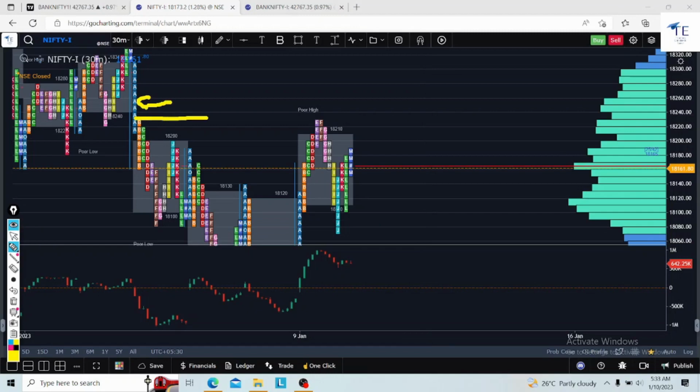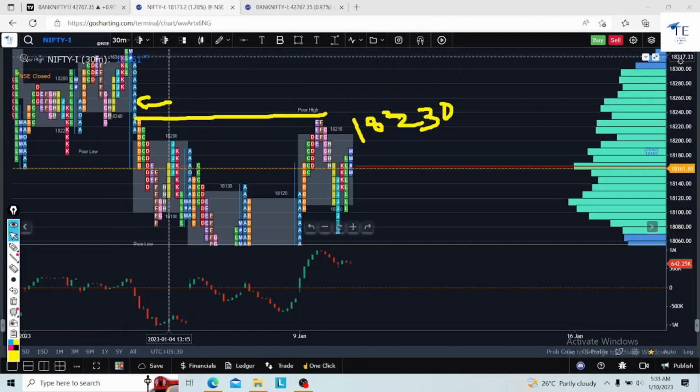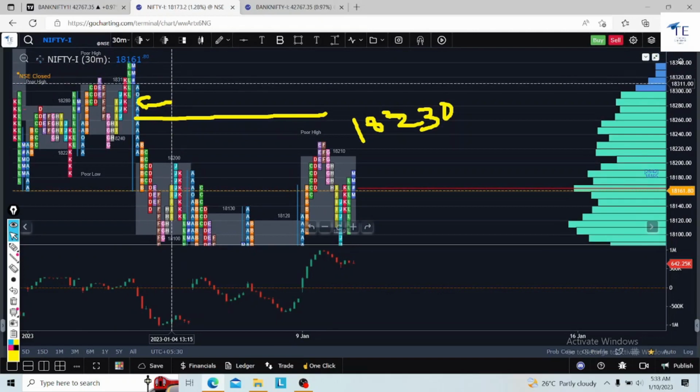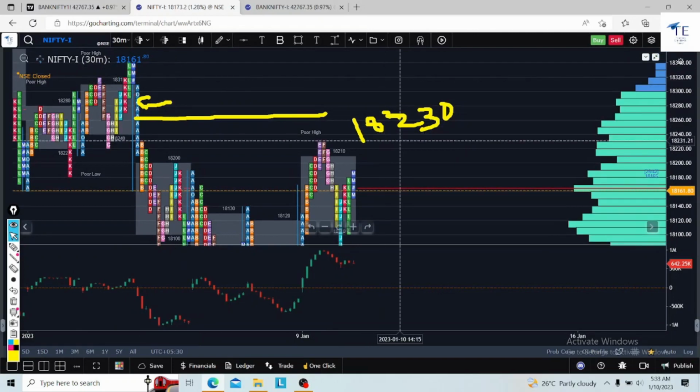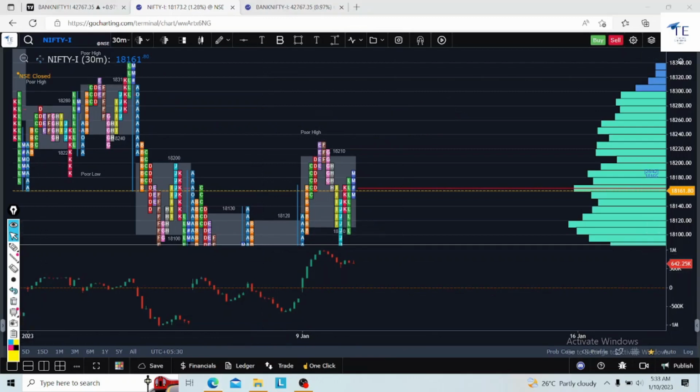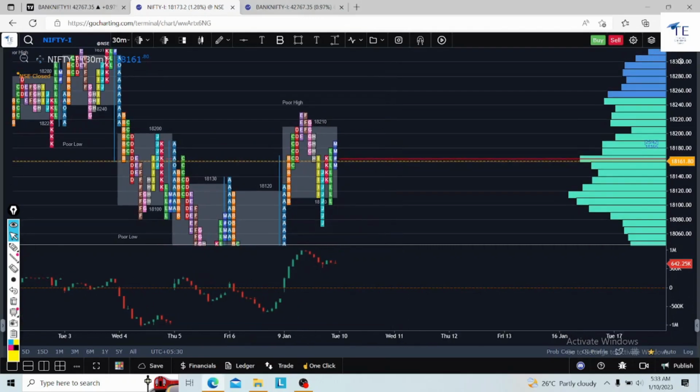So above 18,230, I will go long towards this high. This high is 18,310. 230 to 310 is my level on the upside, long side. So these are the levels which I am watching now.